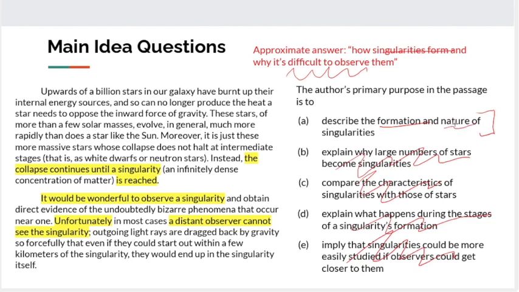Well, we can interpret that in this context, the idea that they are difficult to observe, difficult if not impossible to observe. So we note that that didn't seem like it was 100% dead on right at first, but we wanted to examine it more closely. We come back and examine it, especially given that we're able to eliminate the other options. We can see, okay, the nature does match up with what we had initially formulated as an approximate answer. So that'll do it for the main idea questions. And the next one we'll look at vocabulary in context questions.